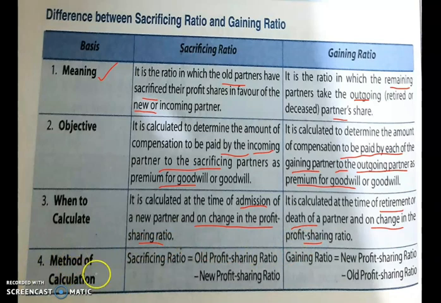Now methods of calculation. What is the formula? Sacrificing ratio is equal to old profit sharing ratio minus new profit sharing ratio, and the formula for gaining ratio is new profit sharing ratio minus old profit sharing ratio. Many times this question was asked in the board exam, so study thoroughly.